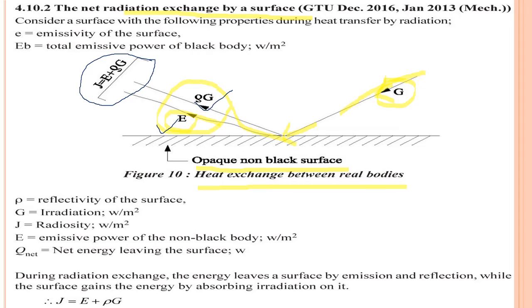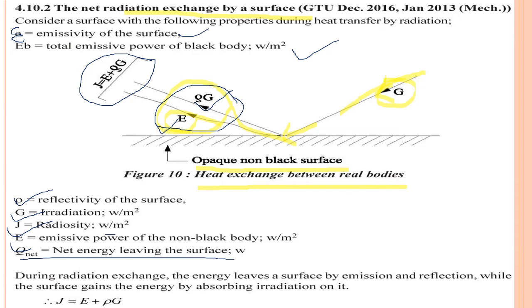So J equals E plus rho G. Here epsilon is the emissivity of the surface, EB is the total emissive power of a black body, rho is the reflectivity of the surface, G is the irradiation, J is the radiosity, unit is watt per meter square, E is the emissive power of the non-black surface or non-black body, and Q net is the net energy leaving the surface.